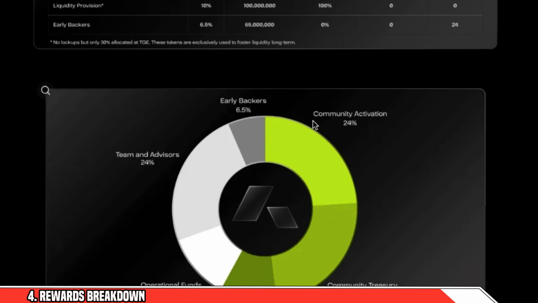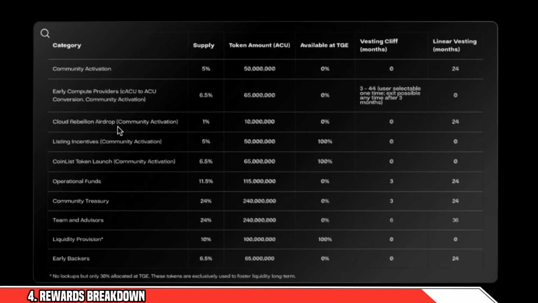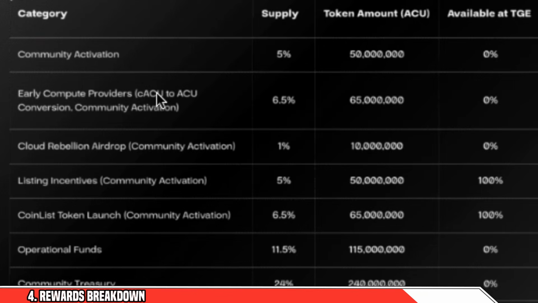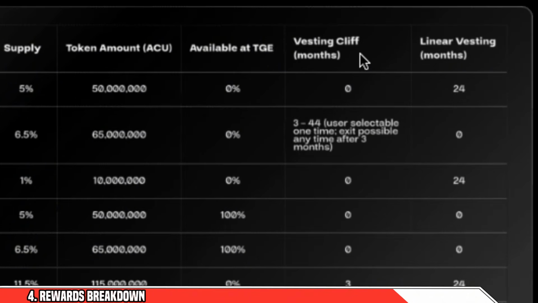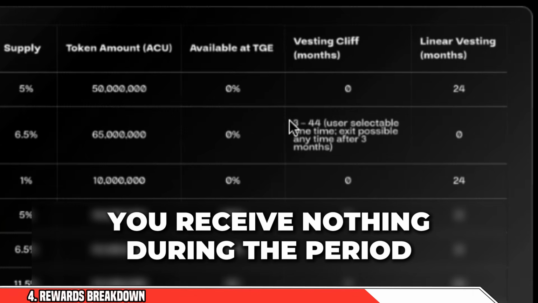Well, as you can see here, 24% has been put aside for community activation, and we're going to focus on the Cloud Rebellion airdrop and the early compute providers. These are the missed tokens and these are the CACU tokens. There are 2 things here that you want to look at: vesting cliff and linear vesting. If it says vesting cliff, it means that you'll receive nothing during the period. So 3 months is the minimum period. You'll receive nothing for 3 months.